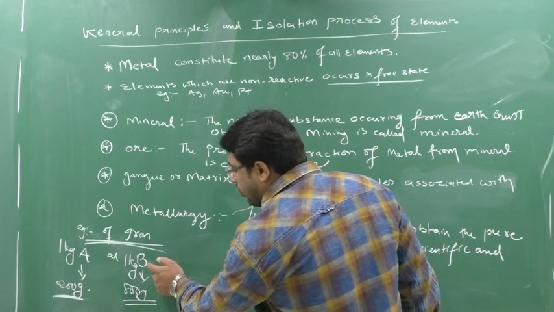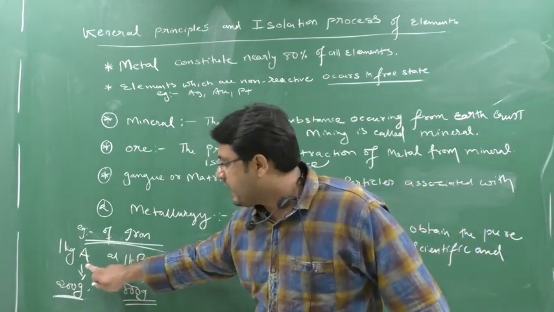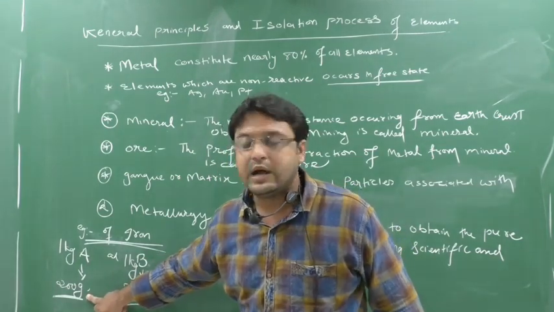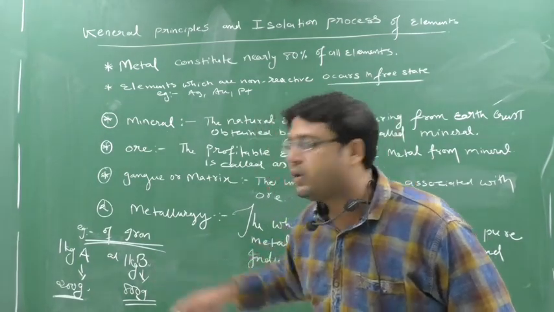So this is my now ore. But this is also mineral. But this cannot be ore. Why this cannot be ore? Because this is only mineral, because it is not giving profitable extraction. But this is giving profitable extraction. So which is the ore now? So B will be my ore.